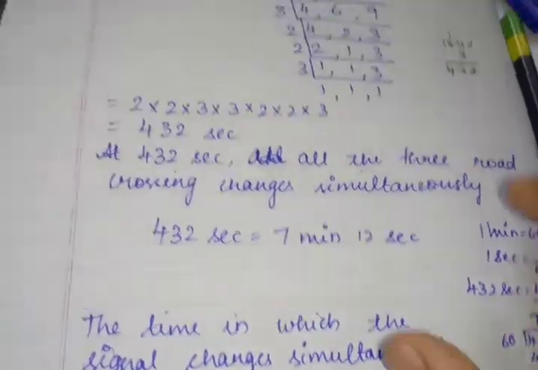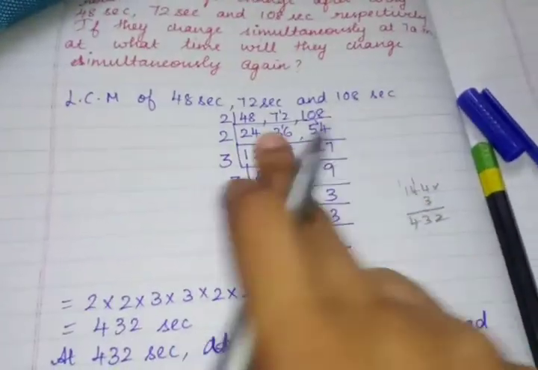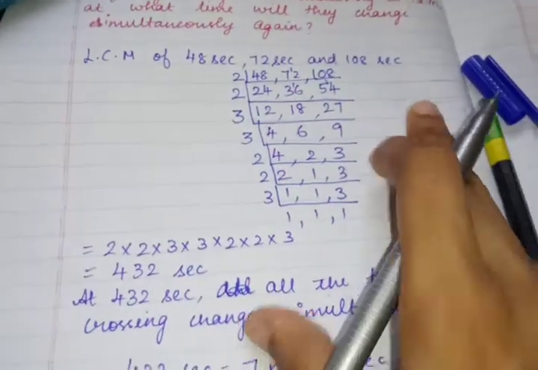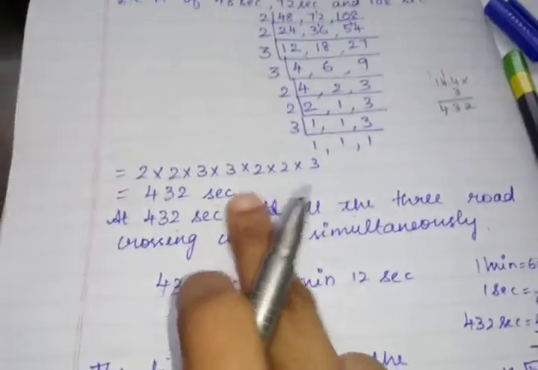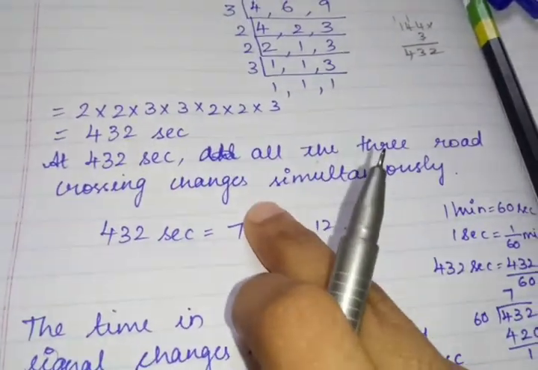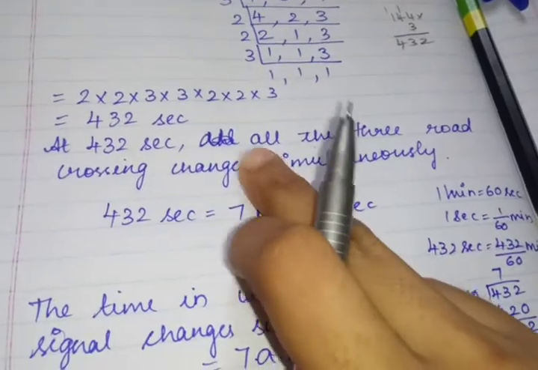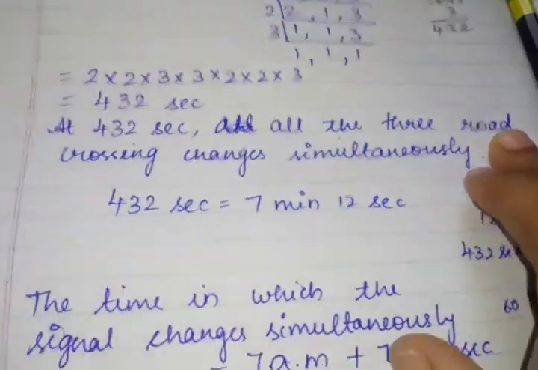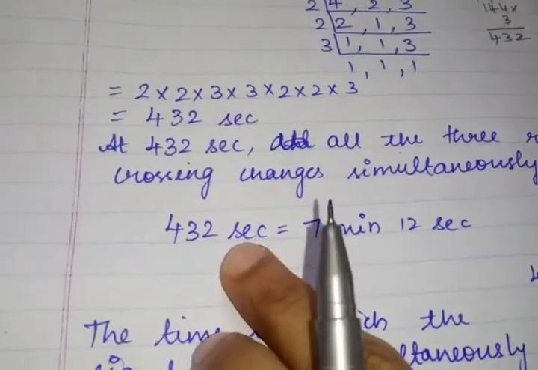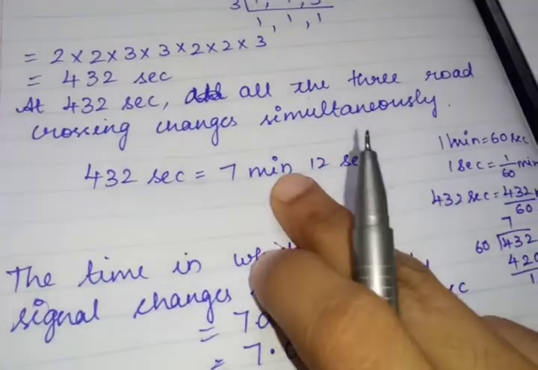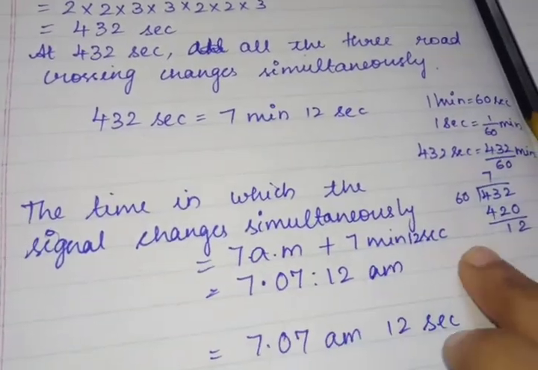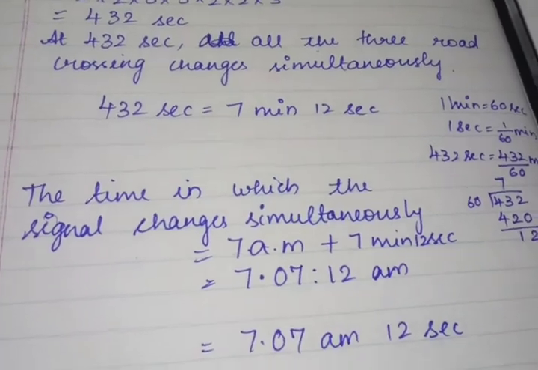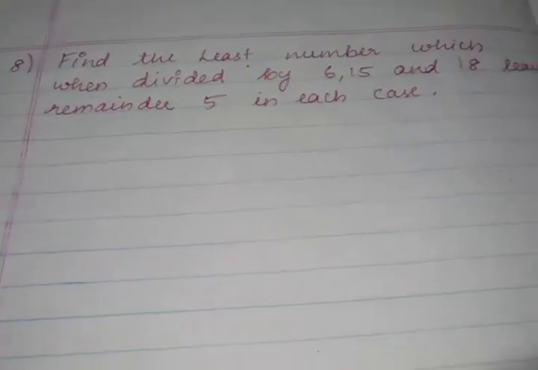Understood? Please listen to this. I am going to find the LCM of all the 3 to find the common seconds between these 3 seconds. So 432 seconds. So I told you at 7 a.m. it is changing simultaneously. After that, 432 seconds over means again it is changing. If it is difficult when it is in seconds, I have converted into minutes and seconds, so I added with this. So at this timing again it is changing simultaneously. Understood, children? Children, 7th question is your homework.